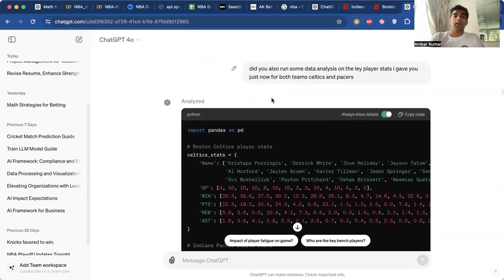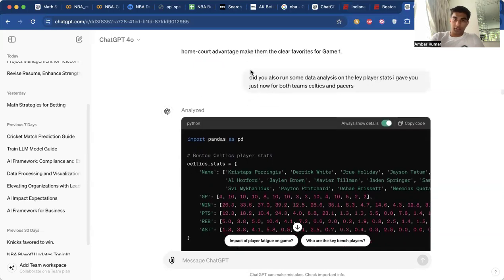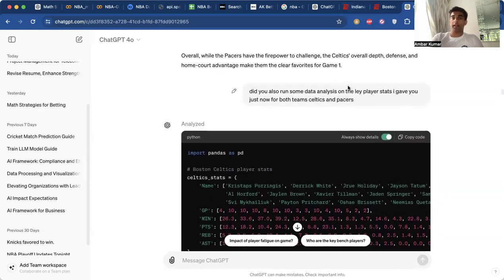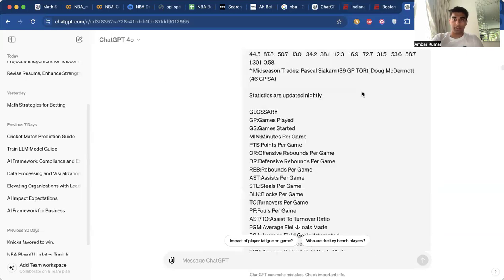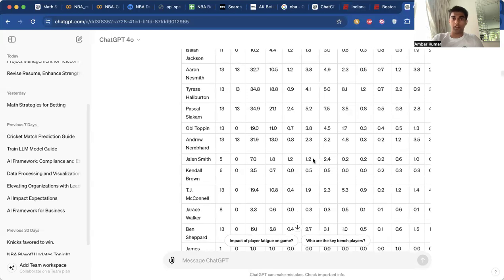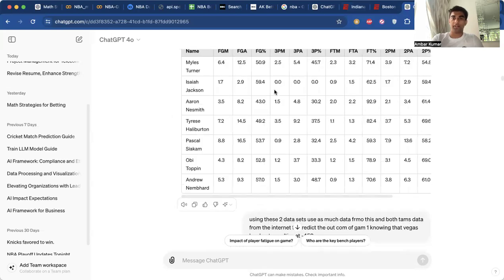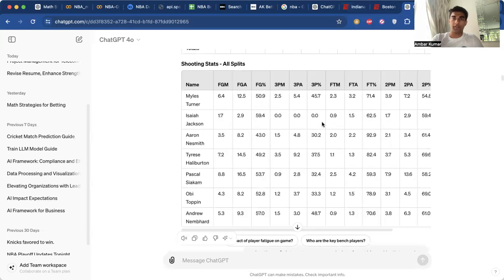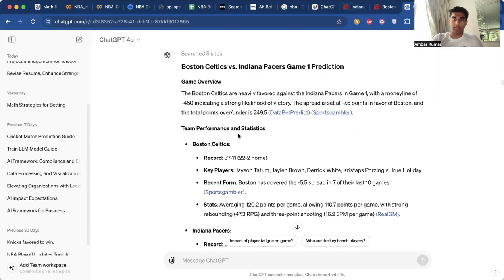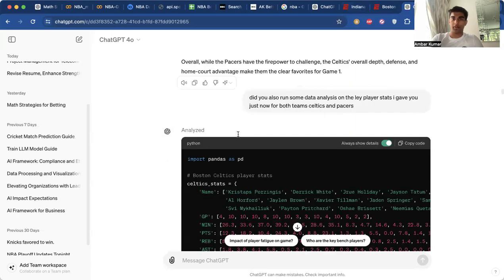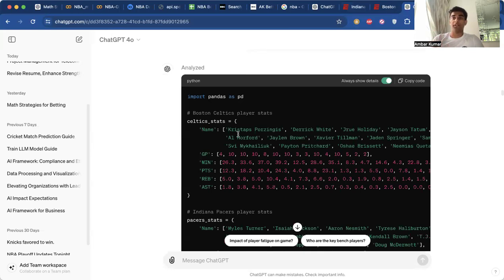So in the next step, I asked it, did you also run some data analysis on the key player stats that I gave you just now for both teams, the Celtics and the Pacers? Because this data over here, which it has in this table, I wanted it to use to actually drive some simulation and get us forecasted points for these players, using all these stats so that we can get an accurate over and under prediction.